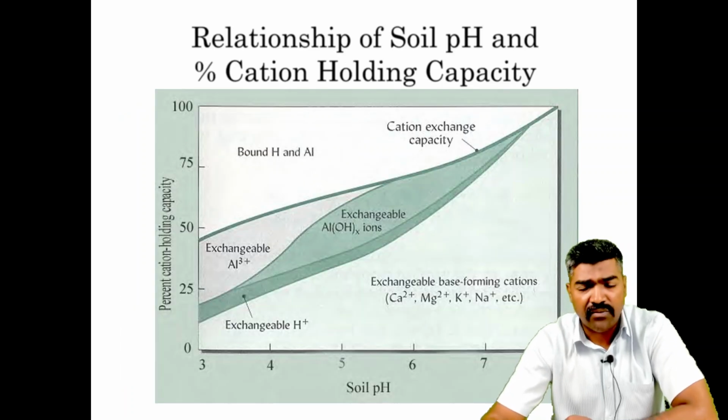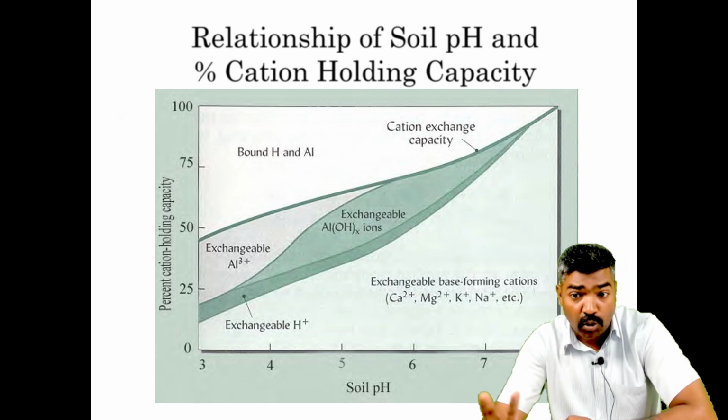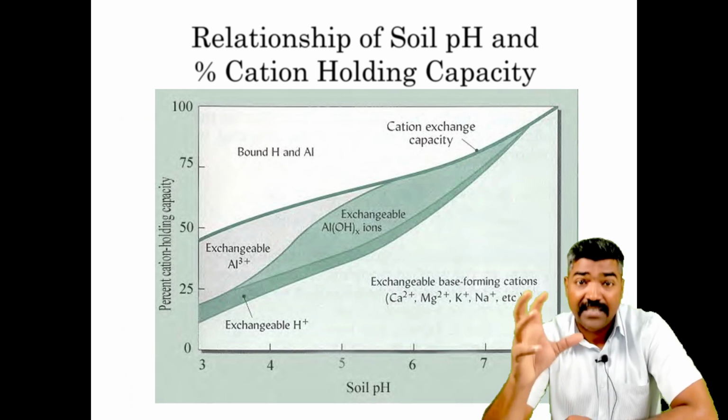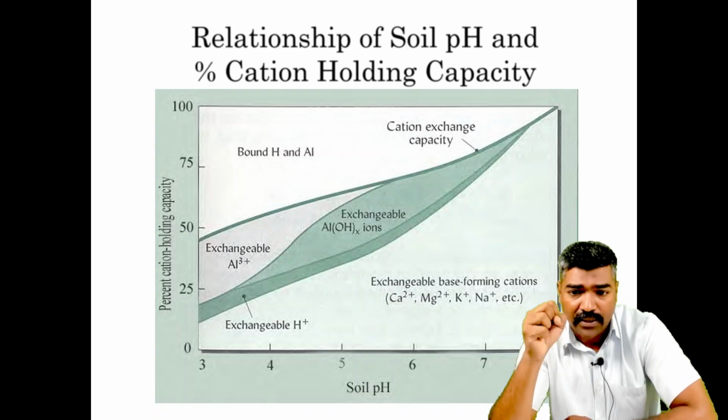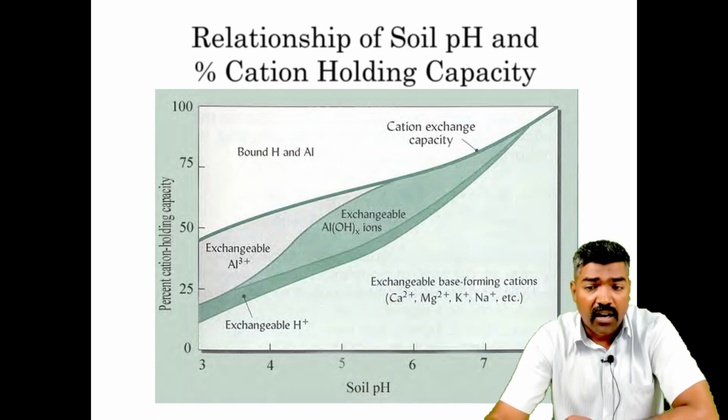These are the graphical representation of the relationship between the soil pH and the cation holding capacity, meaning how we can hold the cations with the soil. These ratios are given in the figure.